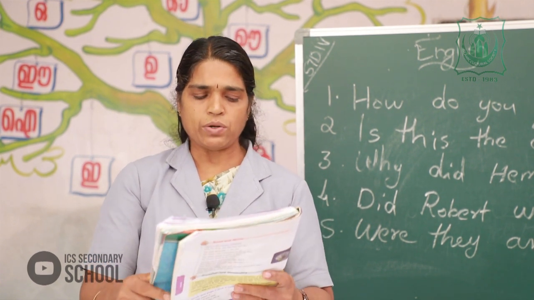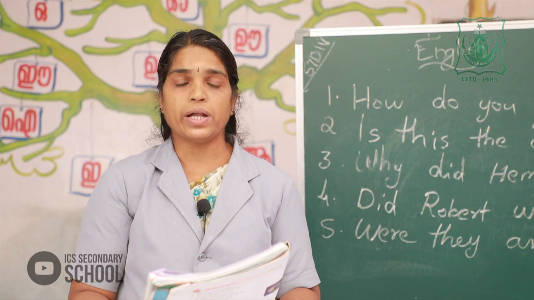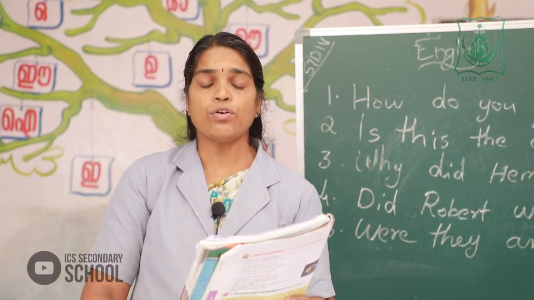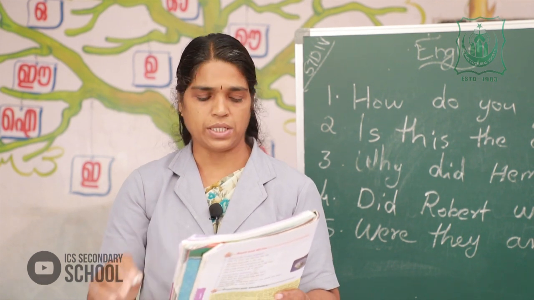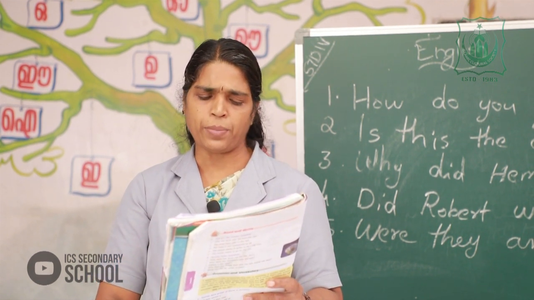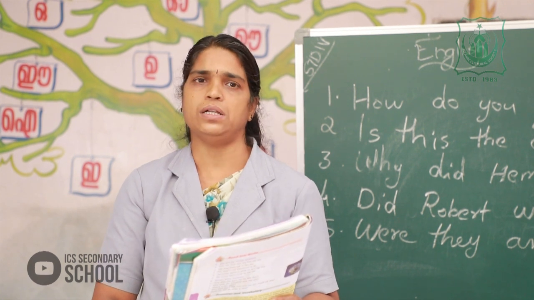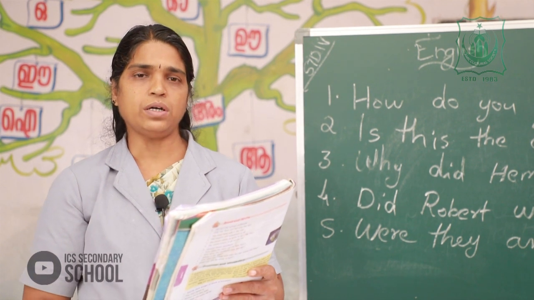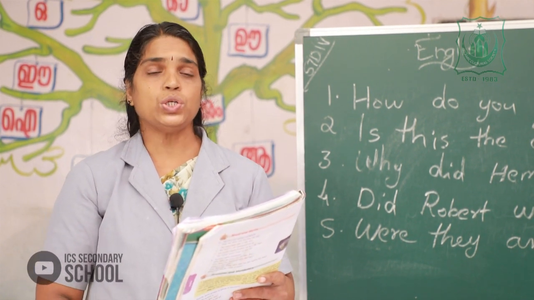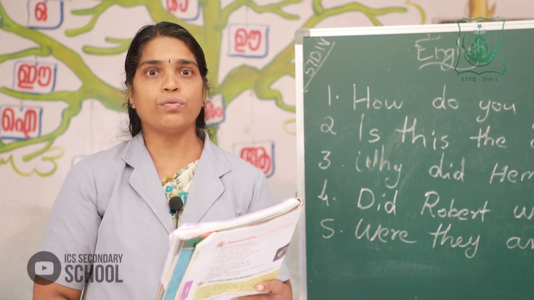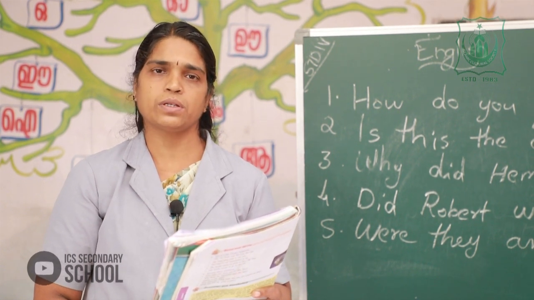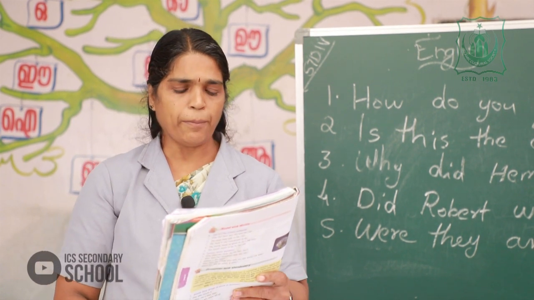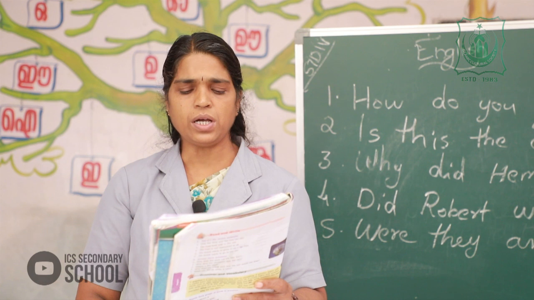I am going to read out some sentences. You should look at the textbook and tick true or false. You should write true or false. Rain is a very important part of the water cycle. This is the first one. You should write true or false there in your textbook. Got it?